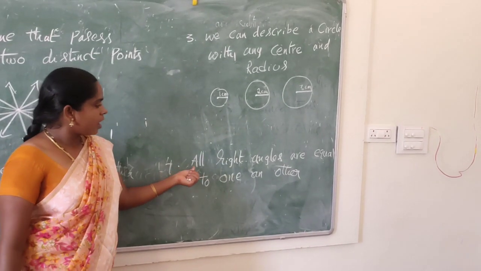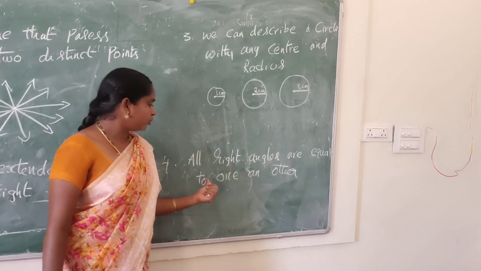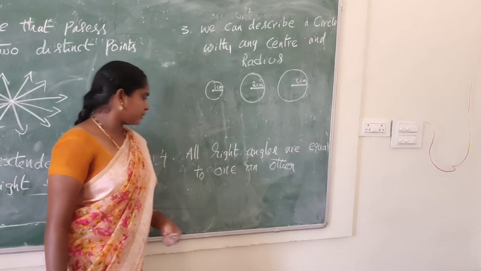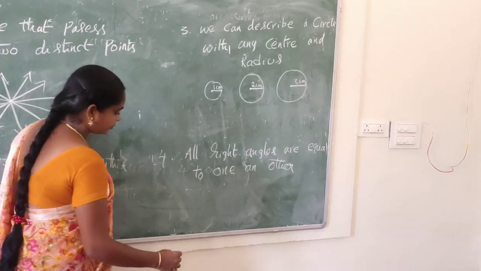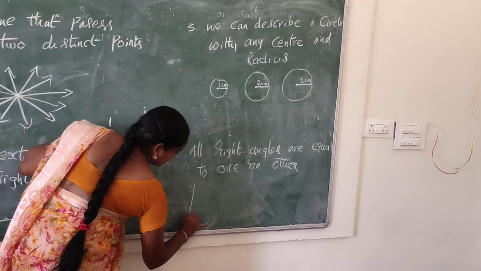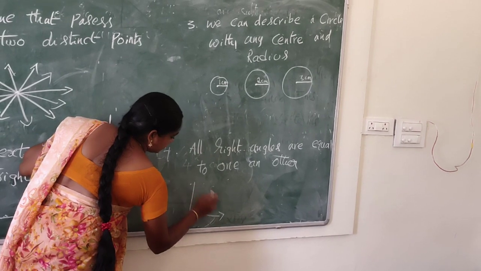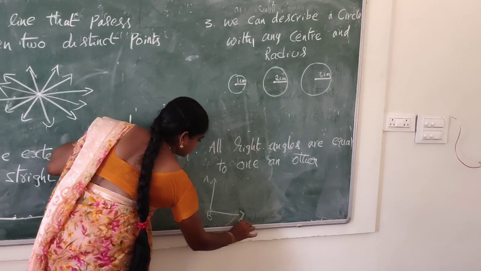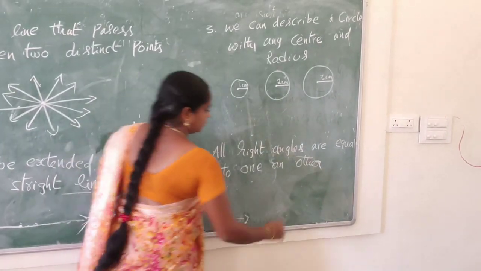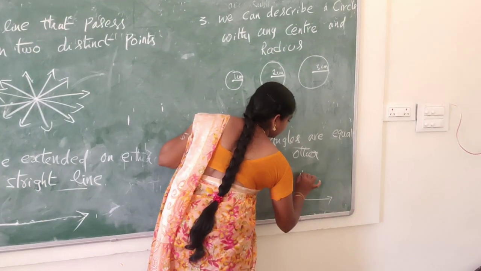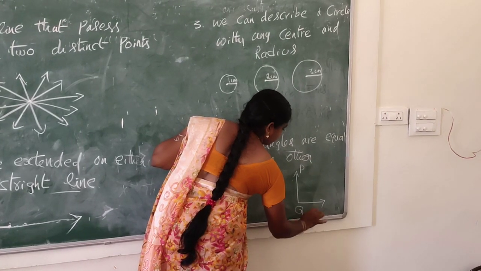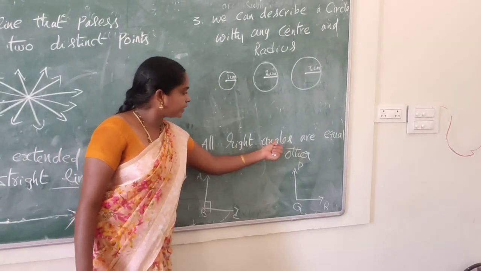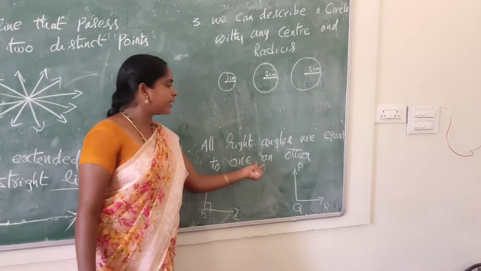Fourth postulate: all right angles are equal to one another. So for example, fourth postulate is all right angles are equal to one another.